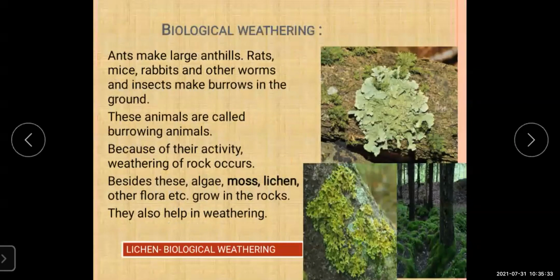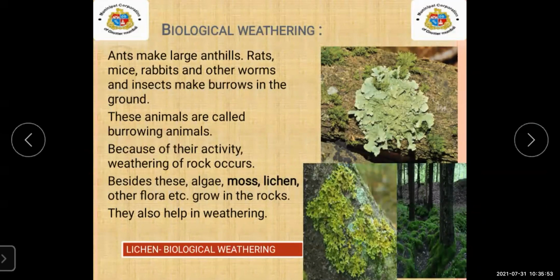Now we'll learn more examples. Ants make large anthills, and rats, mice, rabbits, and other worms and insects make burrows in the ground. These animals are called burrowing animals. Because of their activity, weathering of rock occurs. Besides these, algae, moss, lichen, and other flora grow on the rock. They also help in weathering.